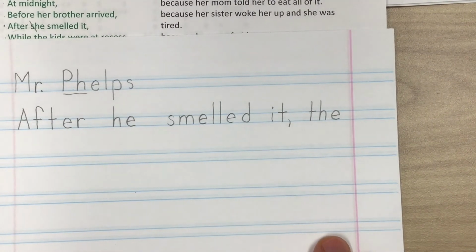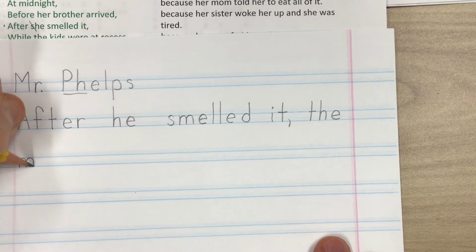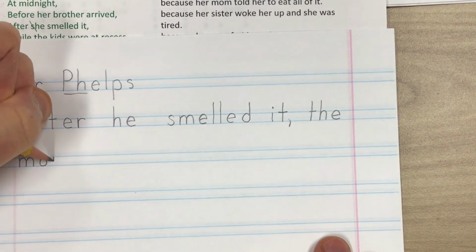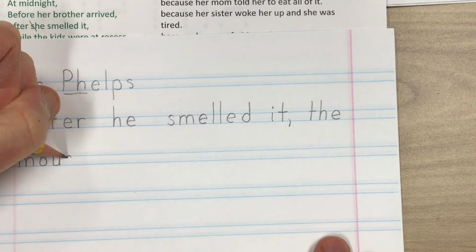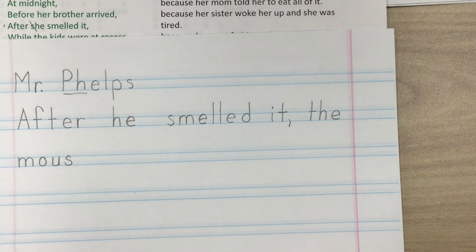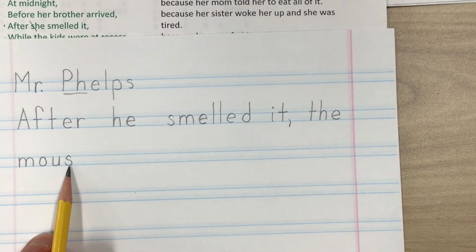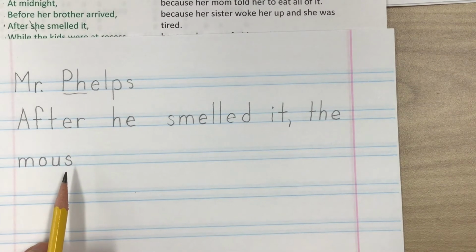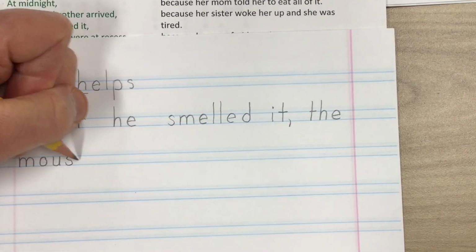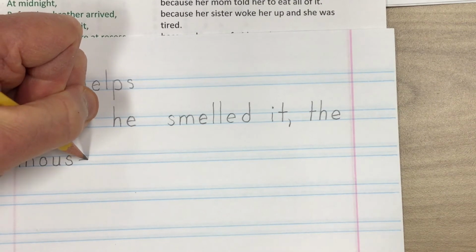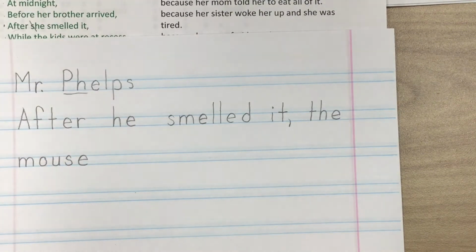Ow is spelled O-U, sometimes O-W, but in mouse, it's O-U. Mouse. Now you might say, Mr. Phelps, why isn't it spelled M-O-U-S? Well, if a word ends with an S, it usually means more than one, like girls, boys, rocks. So that people don't get confused, mouse is one. It's not more than one. So we put an E at the end so people don't get confused.